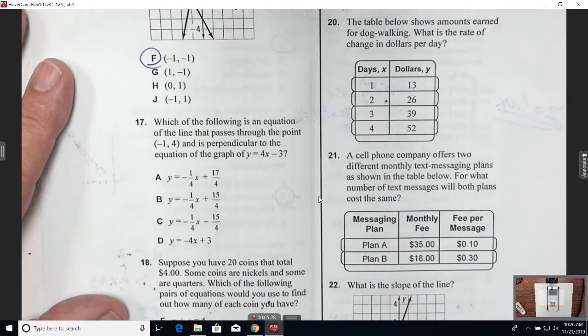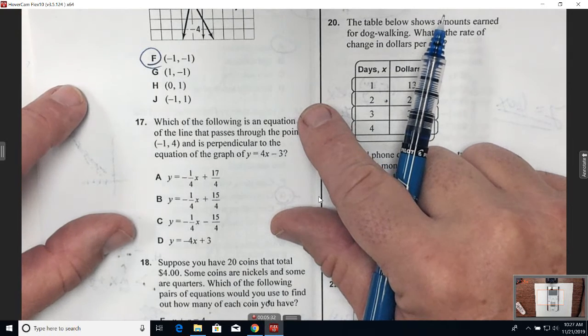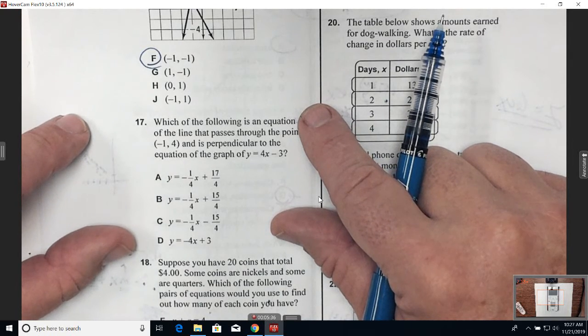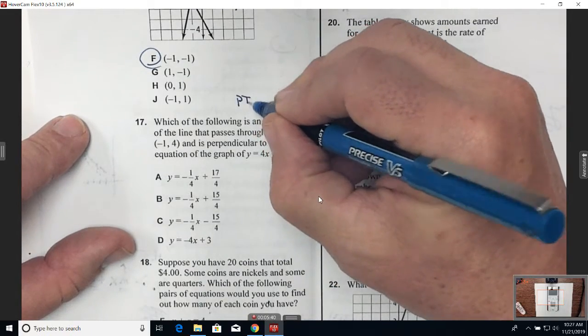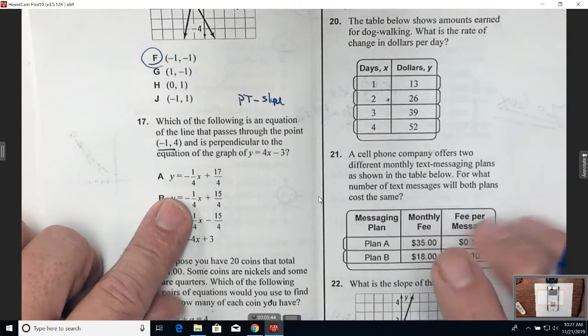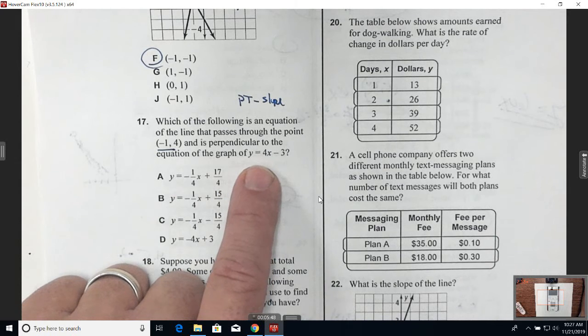Guys, these are always on the EOCs. We're going to see a lot of these. Okay? So we've already done that in chapter 3. What's the easiest way to write this equation? Write it in slope-intercept form, standard form, or point-slope, since I'm given a point and I know what the slope of a line perpendicular to this would be.